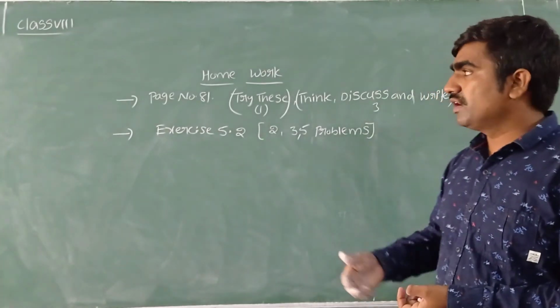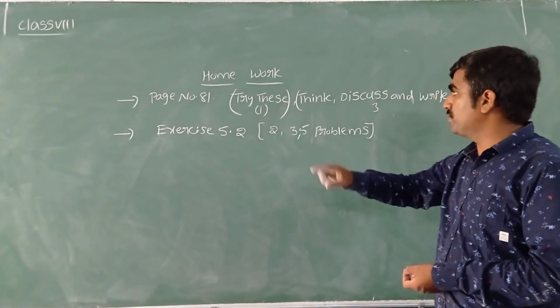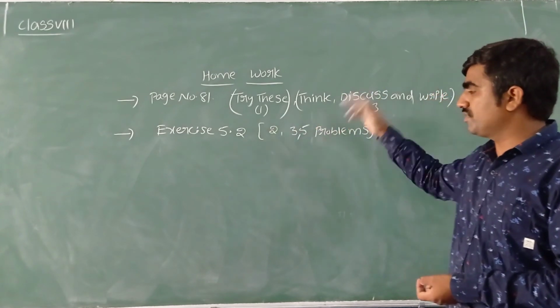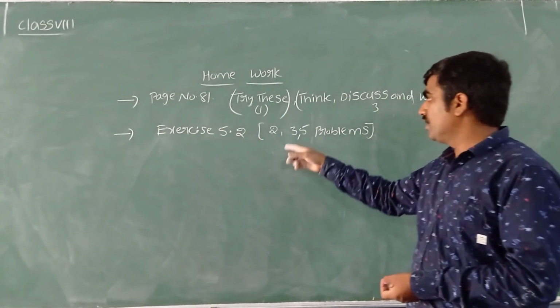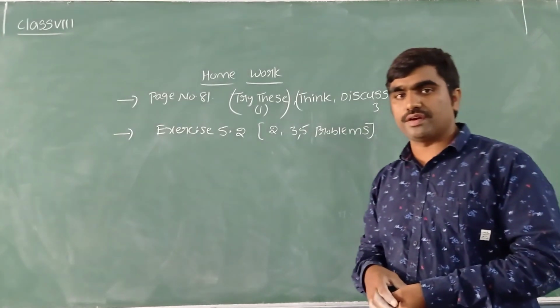Now based on that, you can try this homework. Page number 81, Try This, you can see one problem. Think and Discuss, you can see three problems. Complete all of this. Along with that, in exercise 5.2, complete sums 2, 3, and 5. The first and fourth I explained.